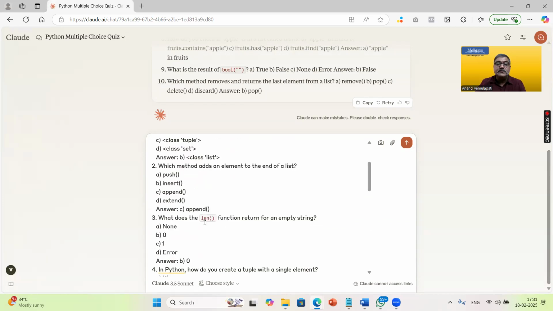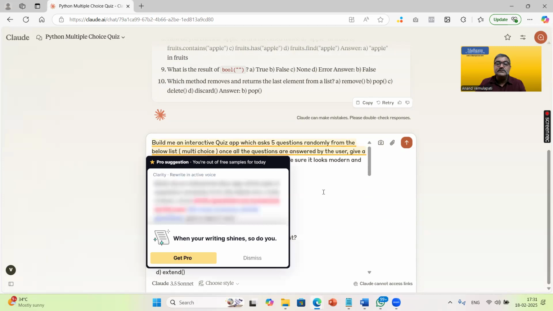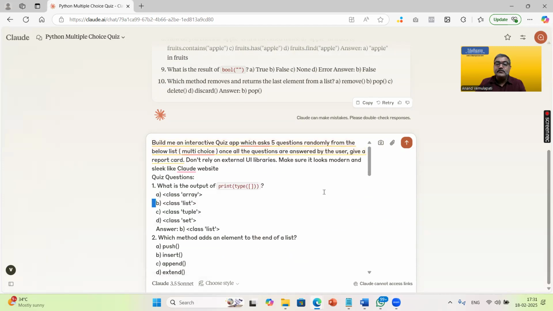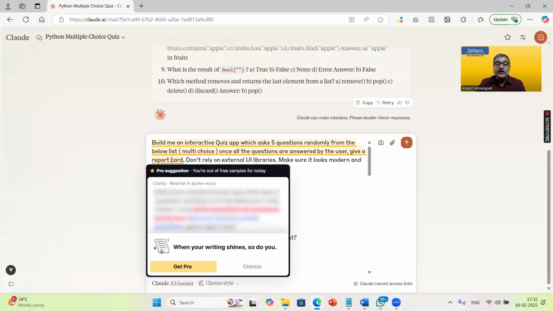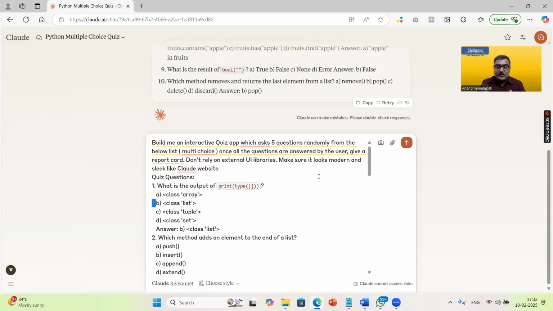And I'm just asking the tool to build an interactive quiz app for me, which will do certain things, right? Randomly pick 5 questions and then prompt the user. Once the answers are given by the user, show the report card. That means it has to show the results along with whatever correct or wrong answers, right? So how much time did it take for us?